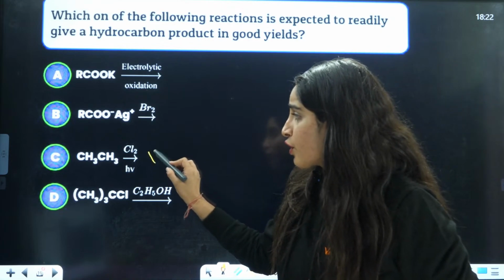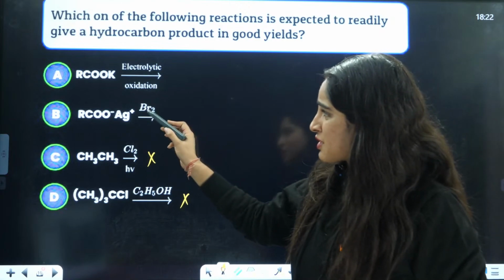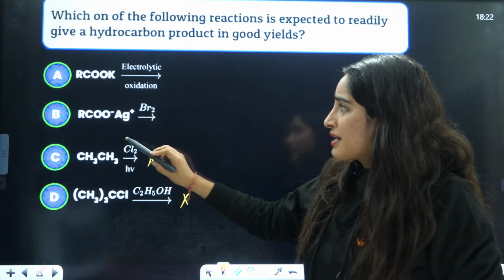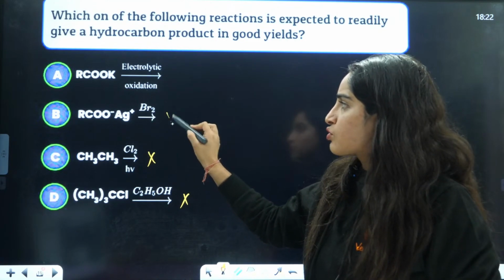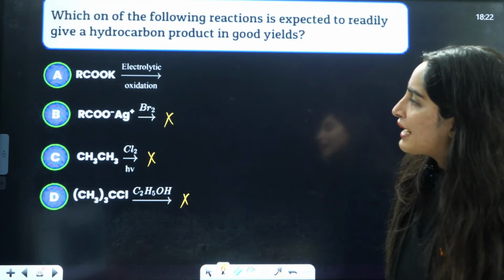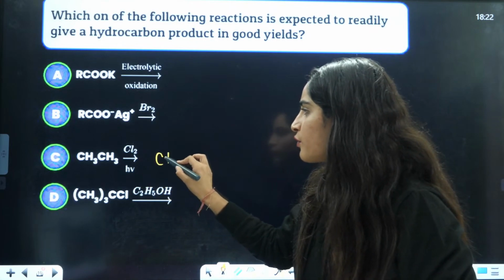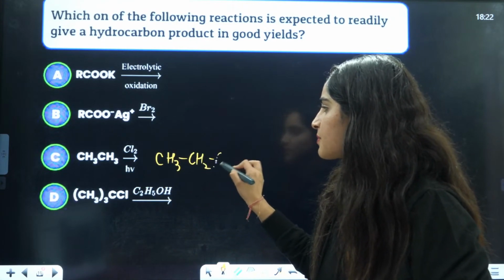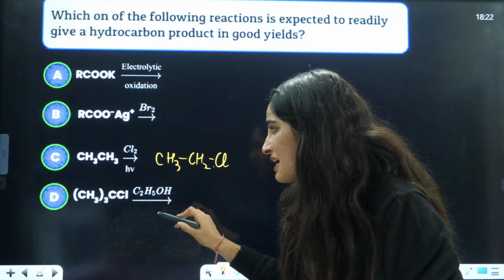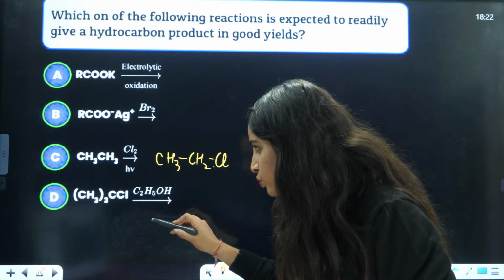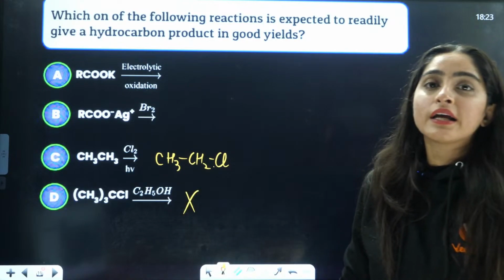Firstly, this is not going to give you a hydrocarbon product. This is also not going to give you a hydrocarbon product. This will replace the Br here, so it is going to give RBr. This is also not going to give a hydrocarbon. So a hydrocarbon is only possible in A. See, it is going to substitute. It is going to give you CH3CH2Cl, a substitution reaction will occur here. This is basically Cl, this is ethanol, and here it is going to just substitute. Also, it is not going to give you an alkane.